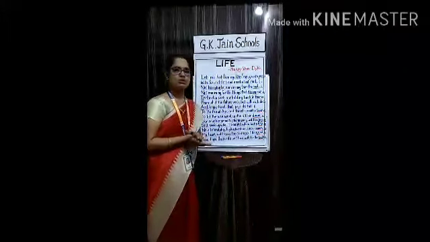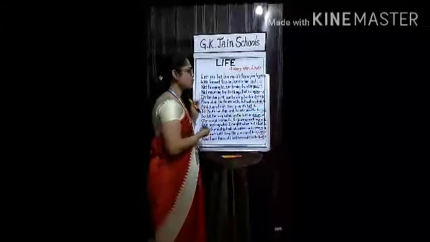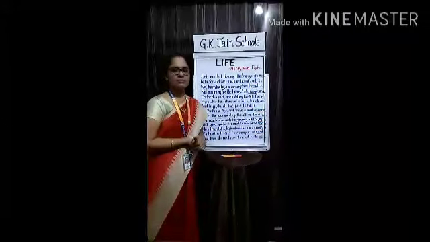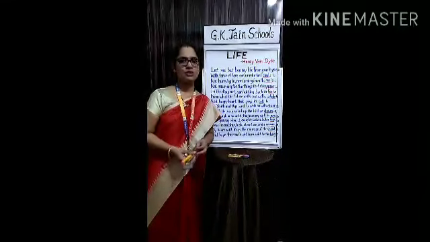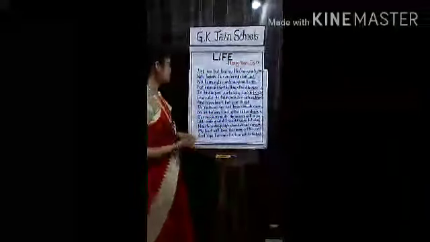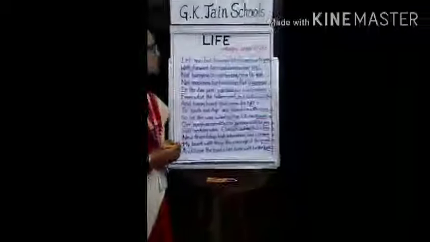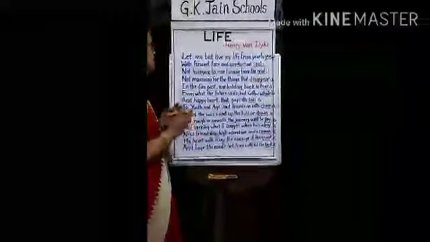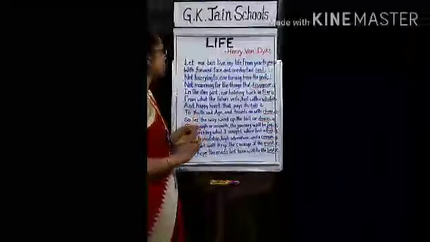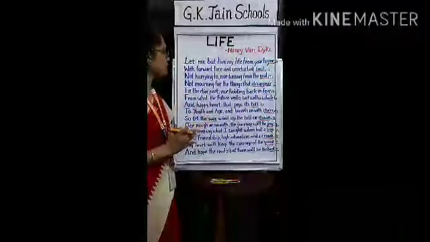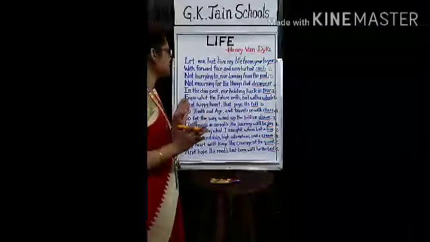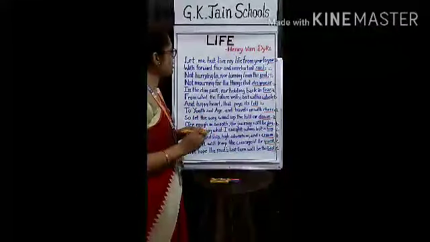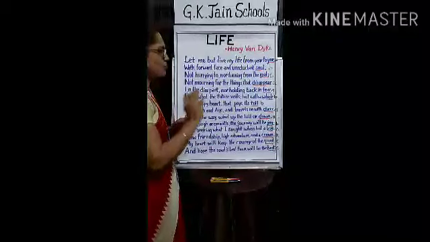Now let's move on to the figure of speech in this poem. So students, now let us identify the figure of speech in the poem Life. First, let's identify an alliteration. You know what is an alliteration? It is the repetition of the same letters, mainly the consonant letters. So it's very easy for students. They'll be able to identify the alliteration in lines of a poem.